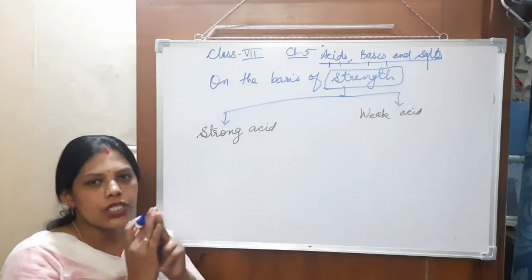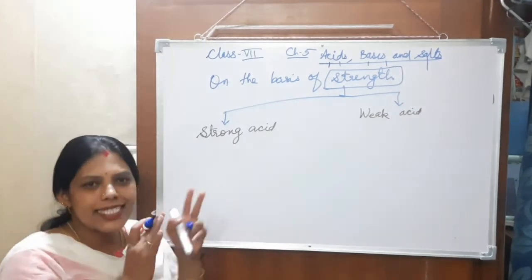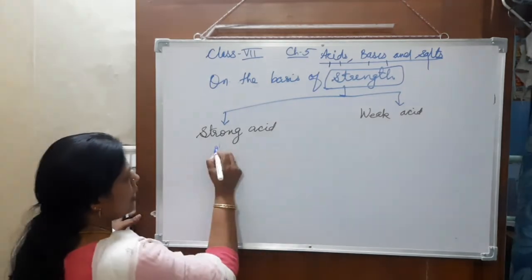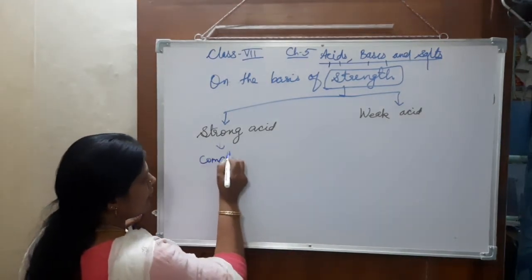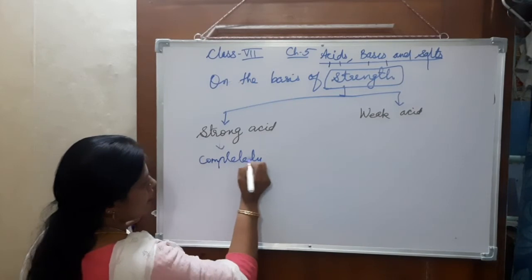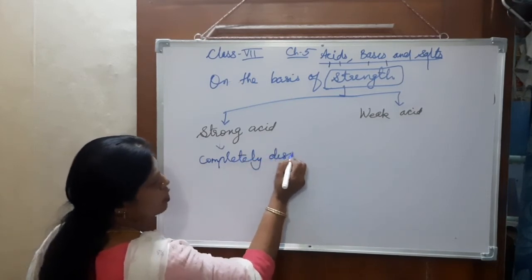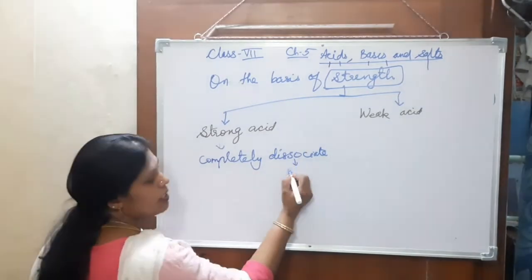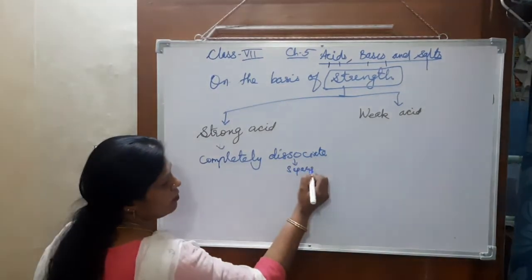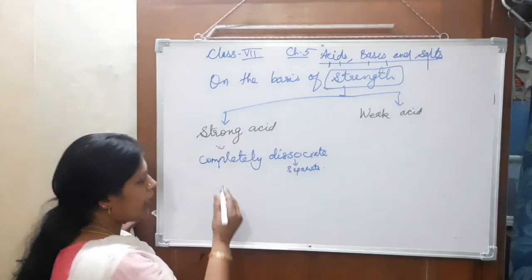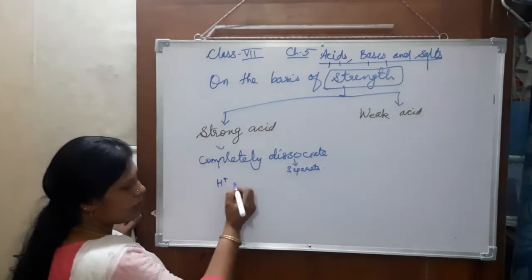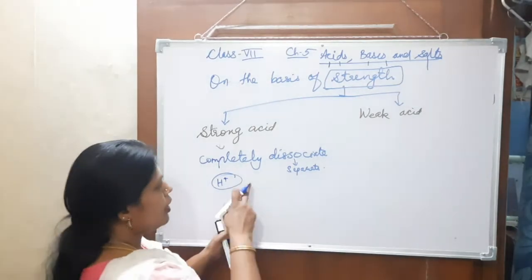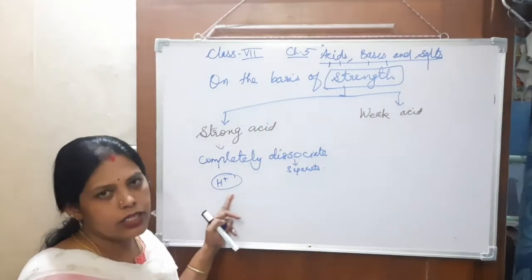These hydrogen ions, that means strong acids, completely dissociate. Dissociate means separate. They separate out and give hydrogen ions. They are strong acids, which means they contain more hydrogen ions.